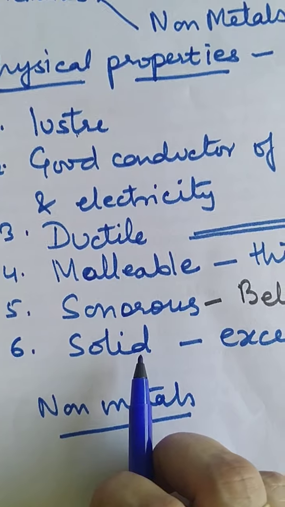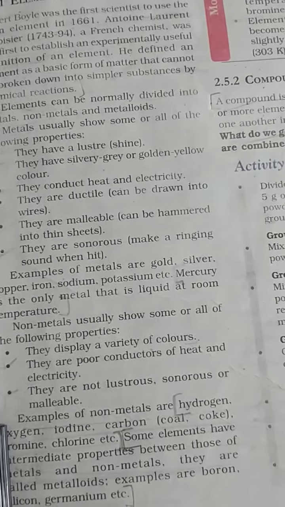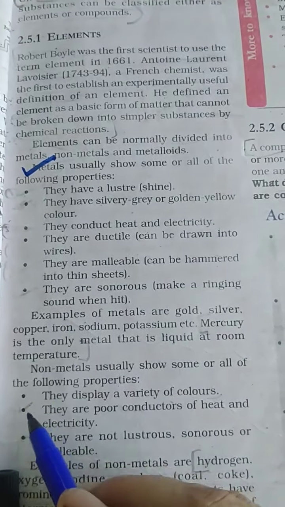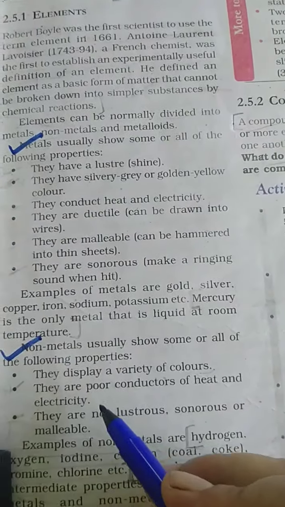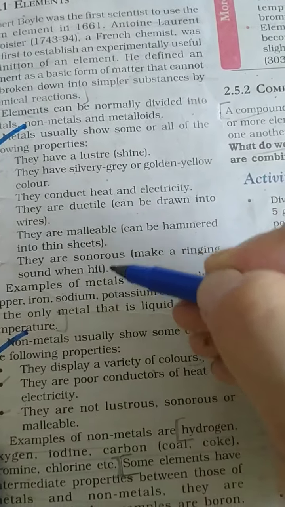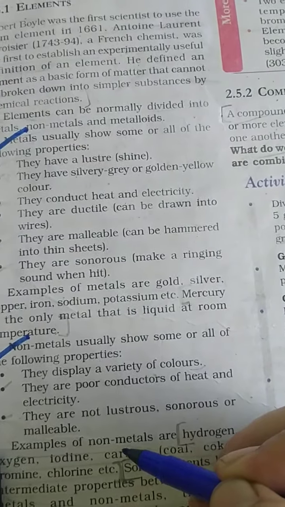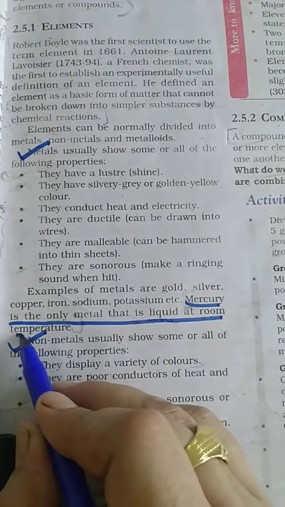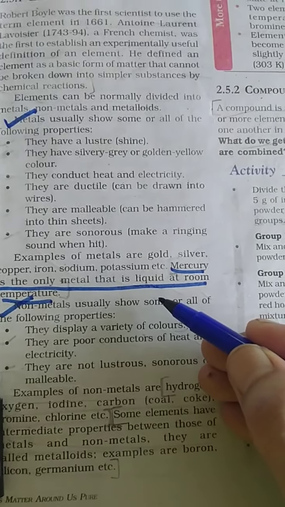Right students? So on page 25, left side, physical properties have been mentioned. These are the physical properties of metals and the physical properties of non-metals that you have to do. This is the exception: mercury is the only metal that is liquid at room temperature.